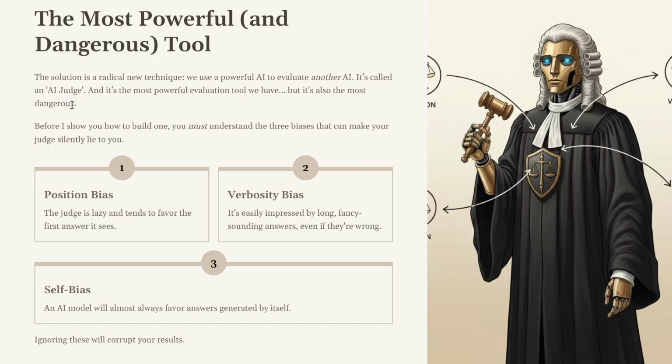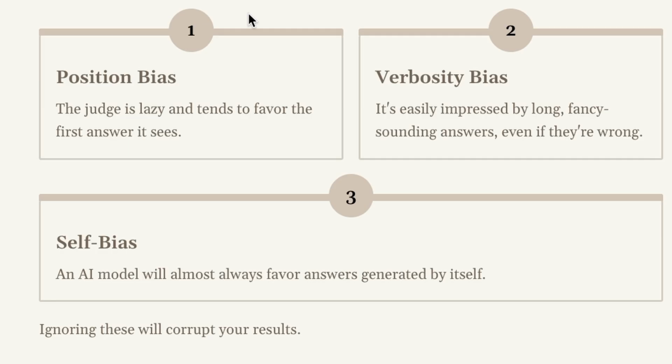Before I show you how to build one, you must understand the 3 biases that can make your judge silently lie to you. First, position bias. The judge is lazy and tends to favor the first answer it sees. Second, verbosity bias. It's easily impressed by long, fancy-sounding answers even if they're wrong. And third, self-bias. An AI model will almost always favor answers generated by itself. Ignoring these will corrupt your results.